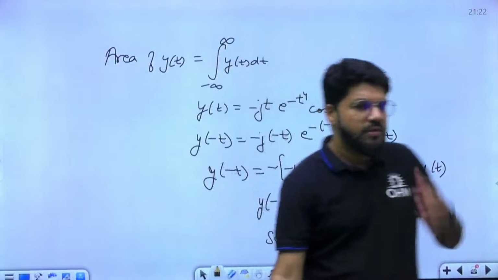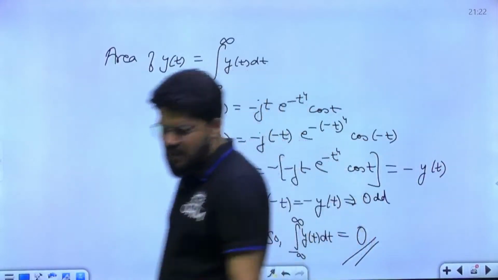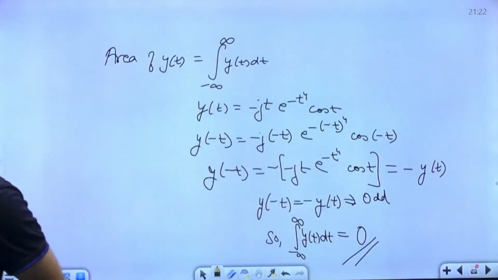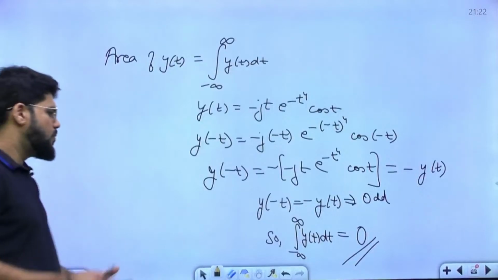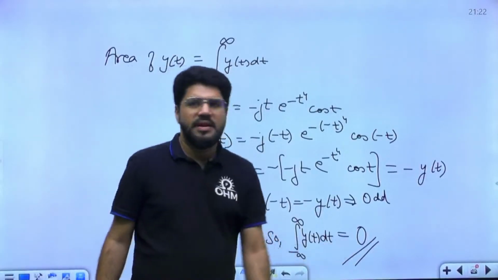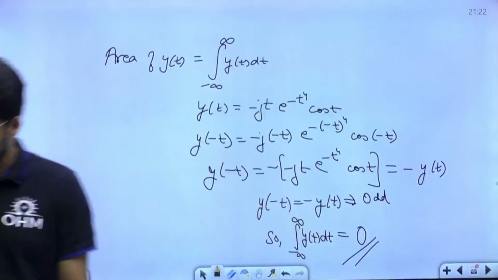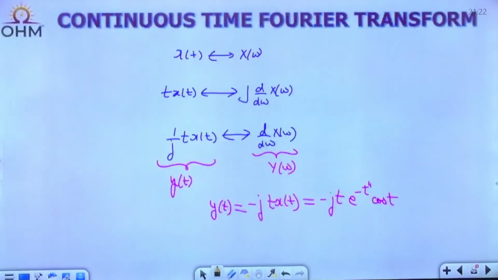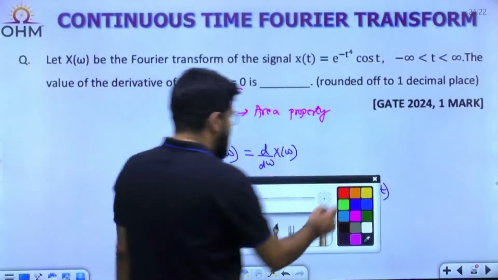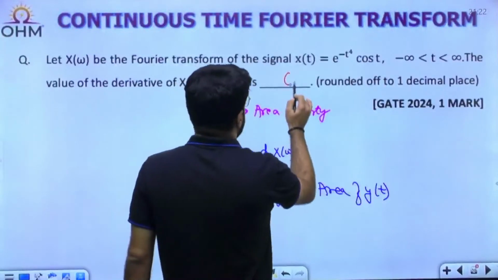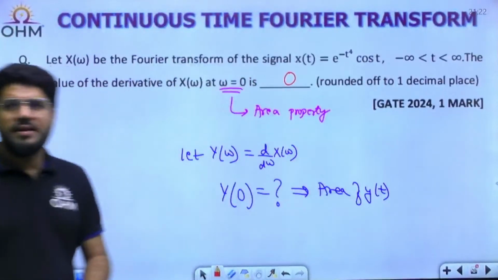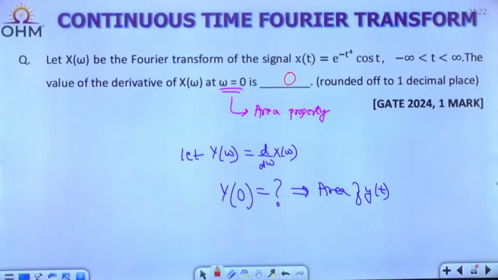Integral from -a to a for an odd symmetric function is always 0. That is the point to be noted here, correct? Done? Okay. So the correct answer is 0 here. Good one it is.